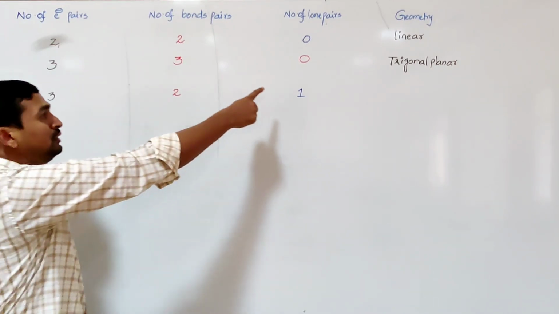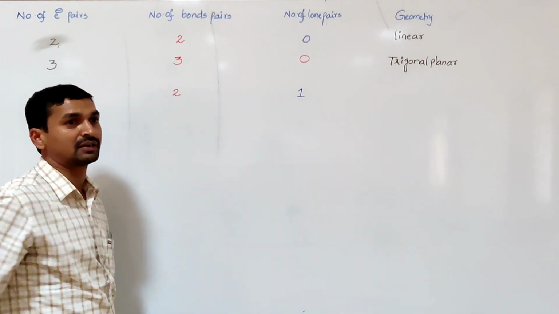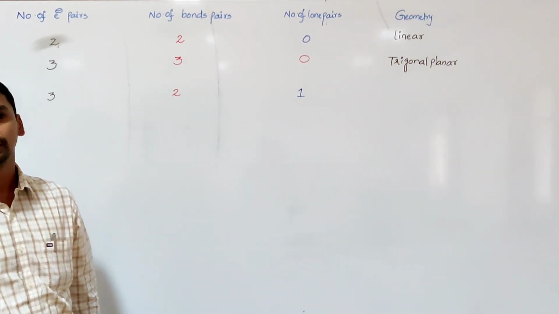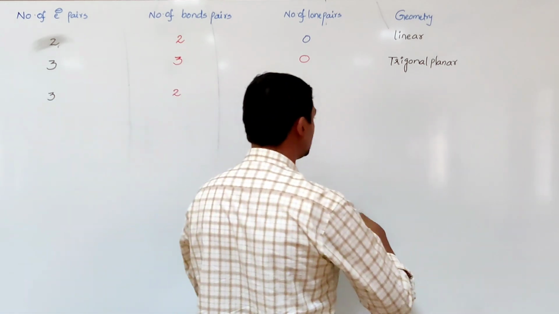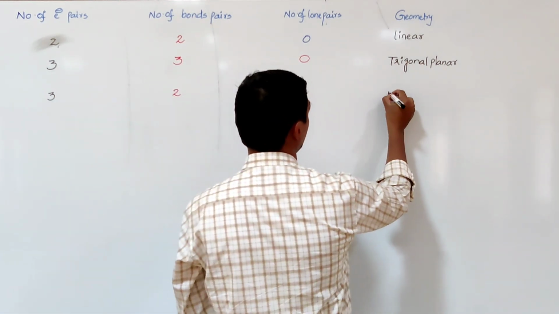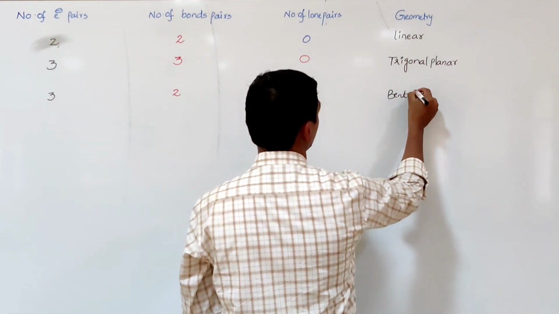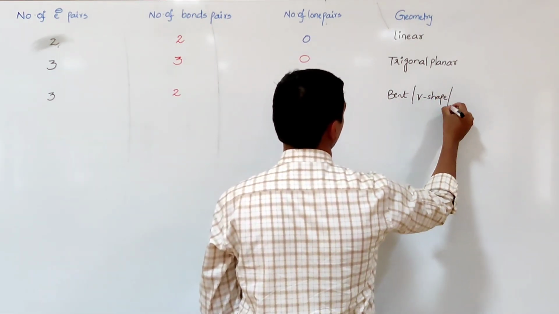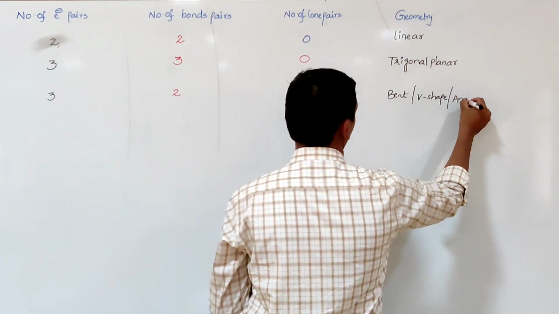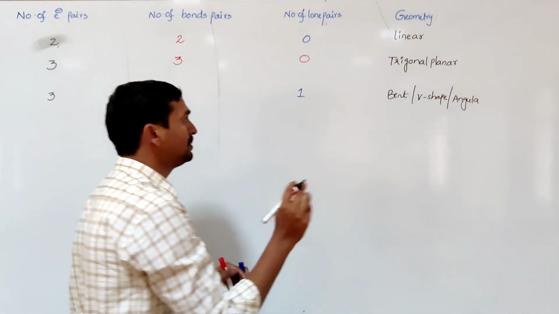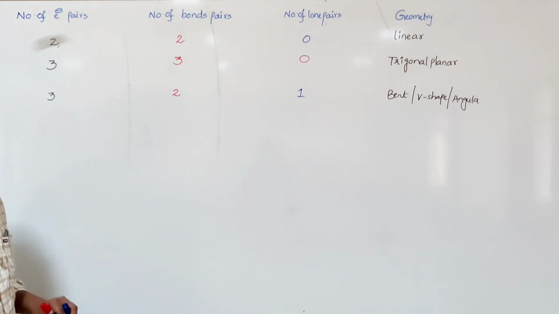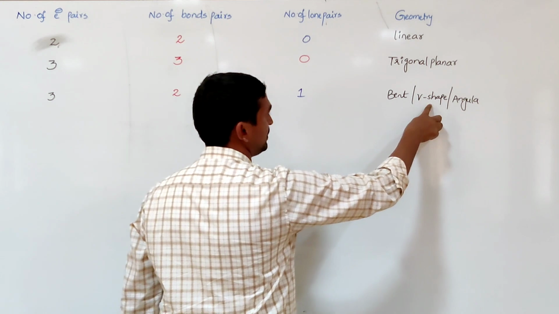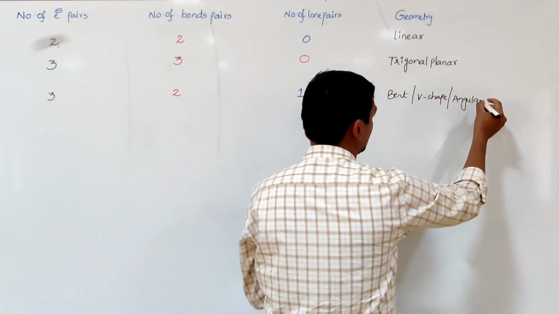But due to the presence of the lone pair of electrons, the trigonal planar geometry is distorted, so it changes to the bent shape, or V shape, or angular shape. The electronic geometry is trigonal planar, but the molecular geometry is bent, V shape or angular shape.